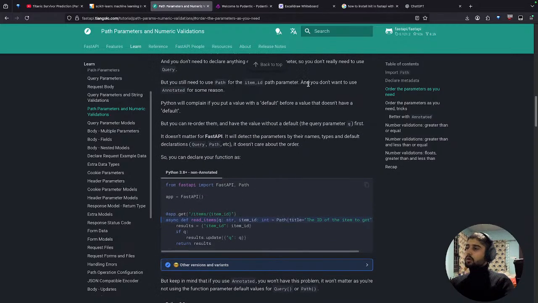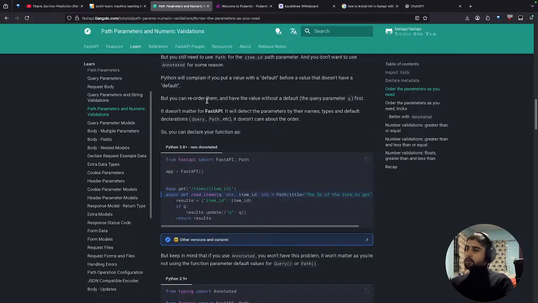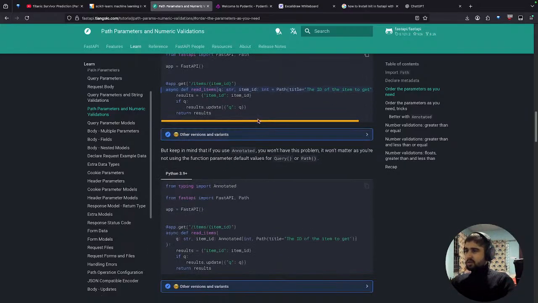Python will complain if you put a value with a default value before one that doesn't have a default, but you can reorder them and have the value without default first.